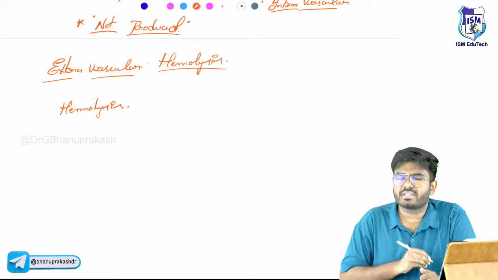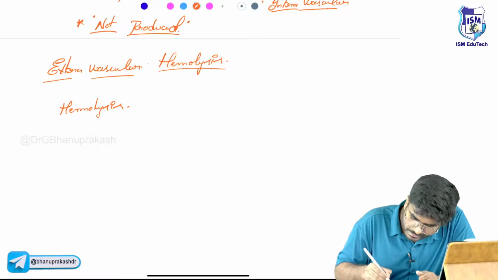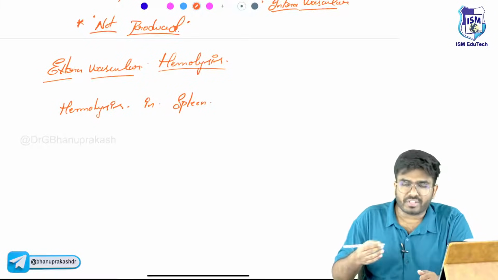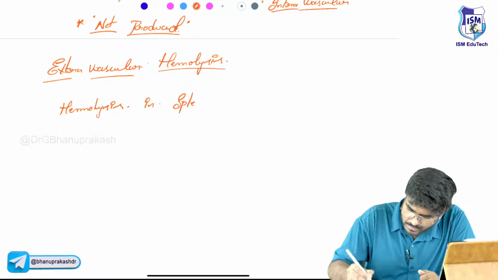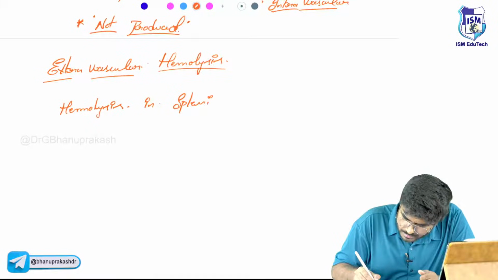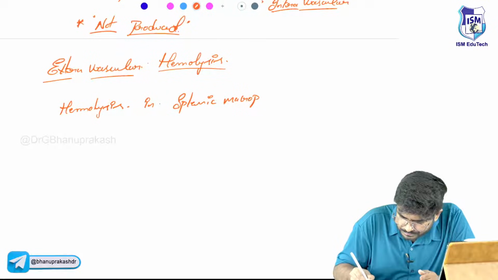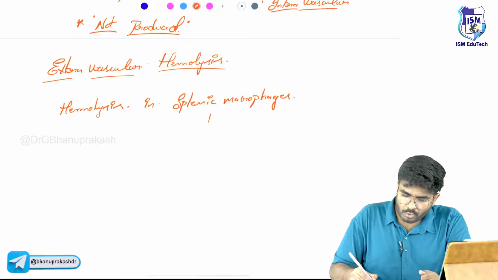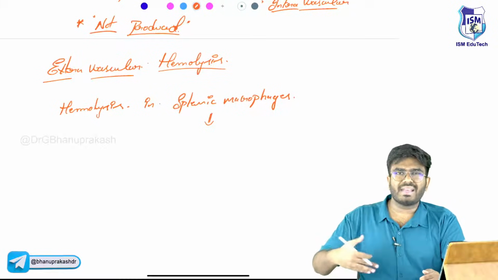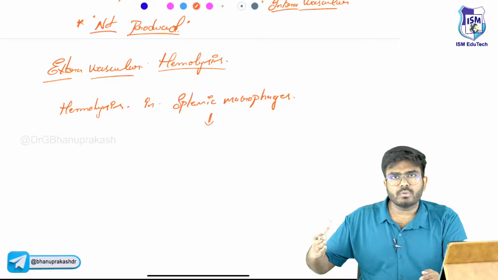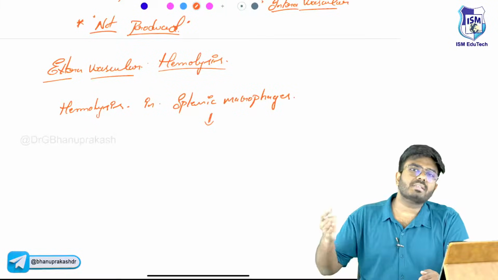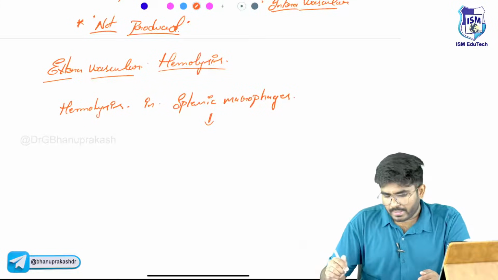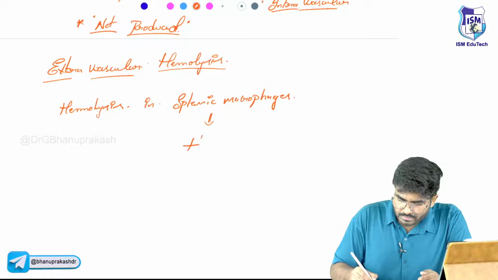Because of some reason, which I will tell you, hemolysis is happening in the spleen. The splenic macrophages are causing the hemolysis. Now, more and more RBCs are getting turned over. RBCs which should die at 120 days are unnecessarily dying at 40 or 50 days. So more RBC destruction will release hemoglobin.